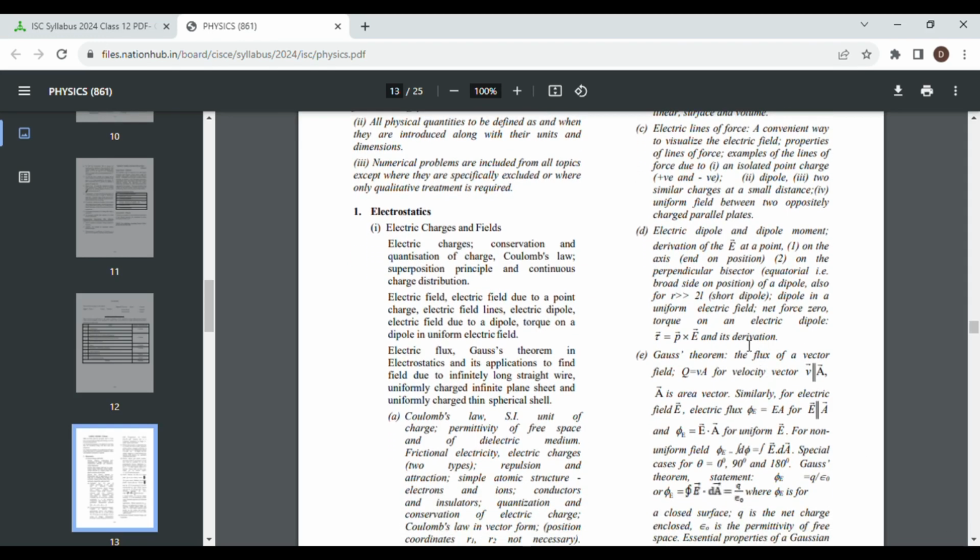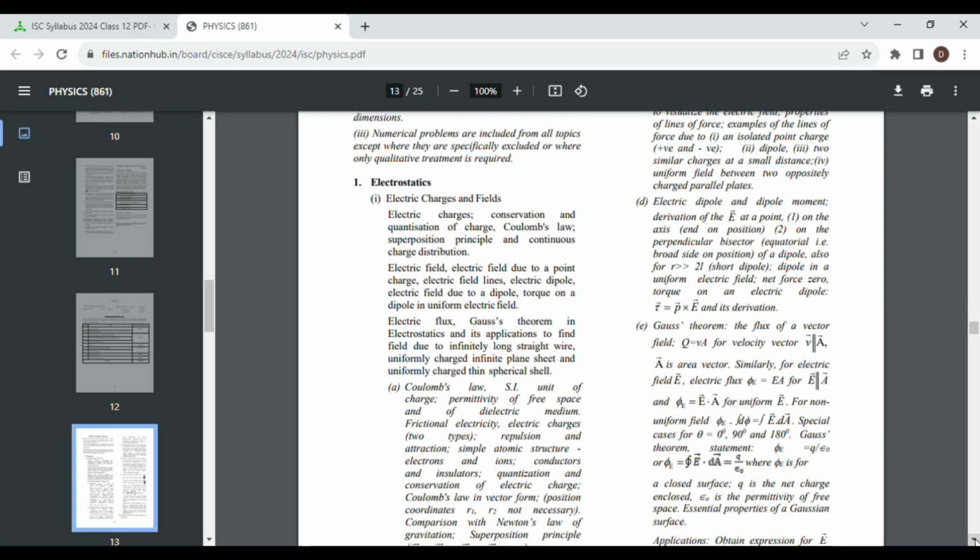Say for example, here I can see tau is equal to P cross E, and its derivation, meaning the derivation of the formula. So this is important. You will have to go through a book, go through your lecture notes and practice the derivation, because there is a high chance that it will be asked in the exam. Similarly, if you go through the syllabus, you will find that at various places these types of things are written. Derivation of this formula, derivation of this expression.